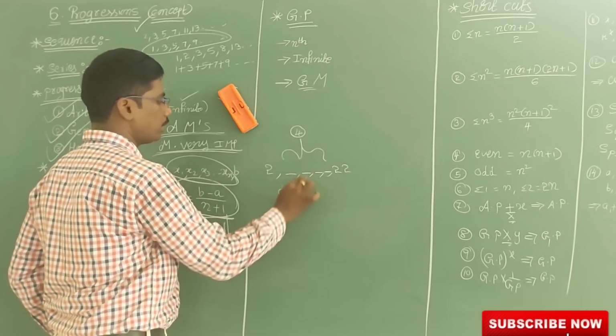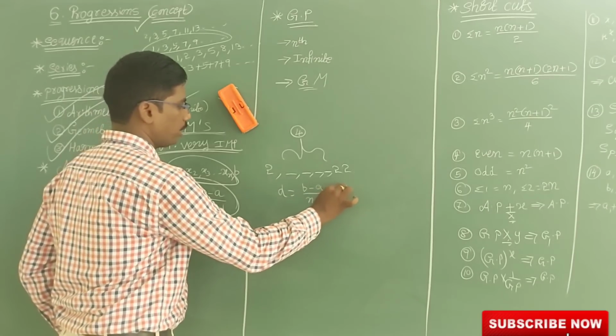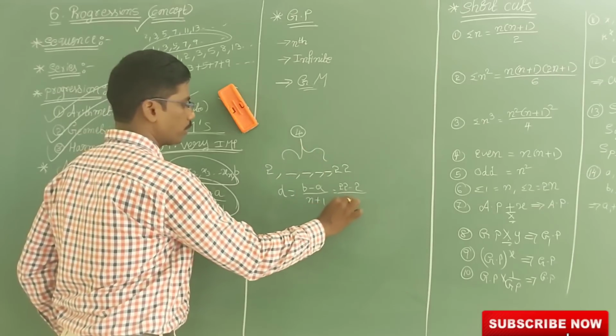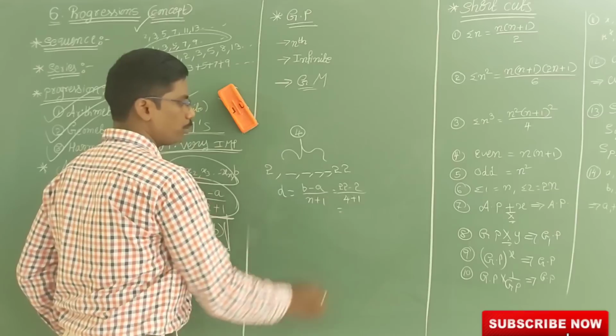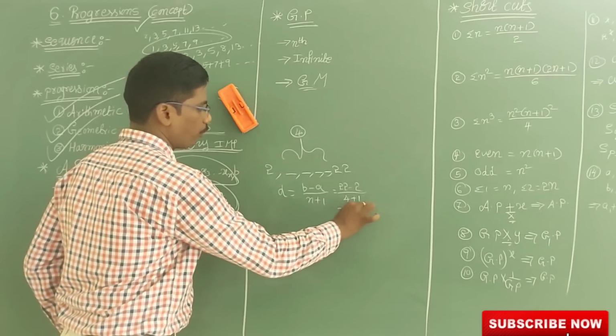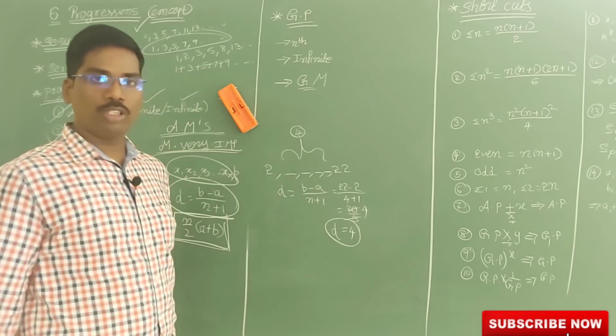What is the common difference? (B minus A) by (n plus 1). So B minus A means 22 minus 2, and the n value is 4. So 4 plus 1, that is 5, and 22 minus 2 is 20. 20 by 5, 5 fours are 20. So the common difference I got is 4. Common difference how much? 4.